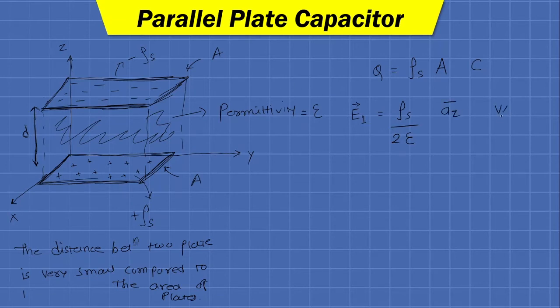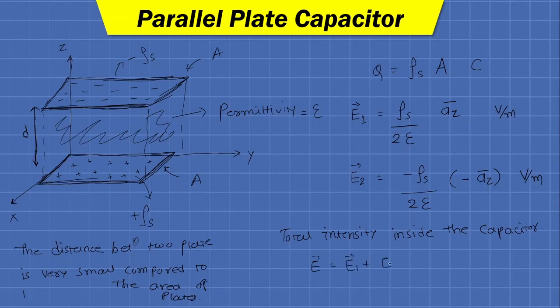Fine, volt per meter. Similarly, the intensity due to the upper plate, that is the negatively charged plate, has surface density minus rho s, so the intensity is minus rho s divided by 2 epsilon, and the direction of this intensity is in the negative z direction, so it will be negative az bar volt per meter. So the total intensity inside the capacitor, let us say it is E bar, is nothing but E1 bar plus E2 bar.